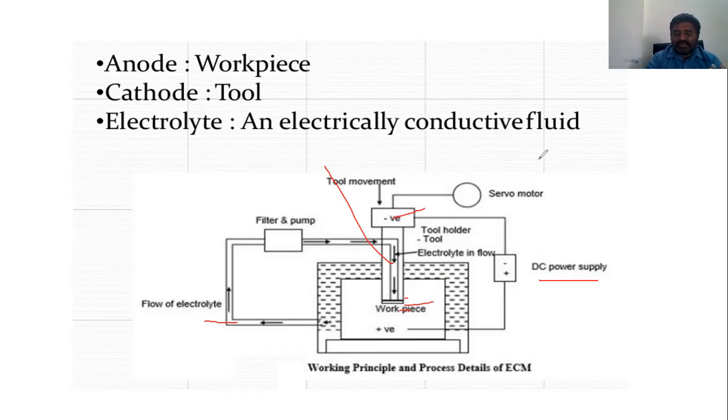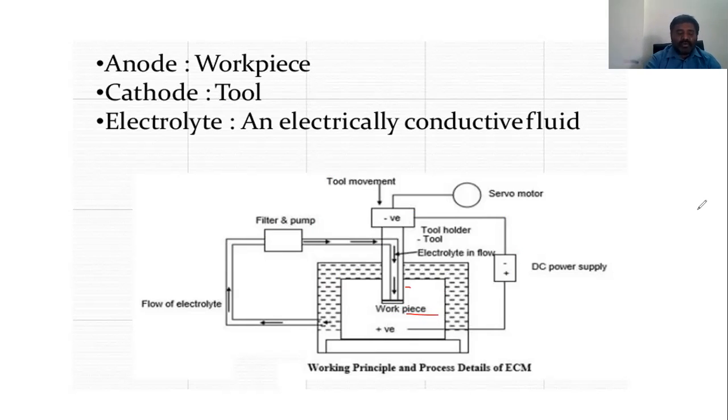The electrolyte provides the electric circuit between the tool and the workpiece. This is the electrolytic function: the electric circuit between the tool and the workpiece can be carried out, allowing the desirable machining reactions to occur, carrying away the heat generated during the chemical reaction, and the products from the cutting zone. So everything takes place chemically here, electricity combined with chemistry. That's the beauty of this one.